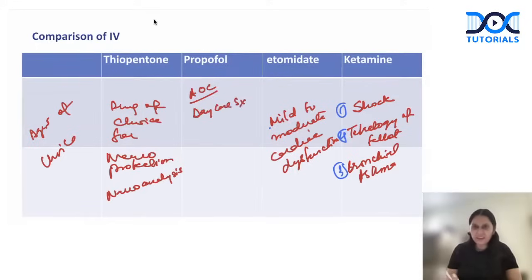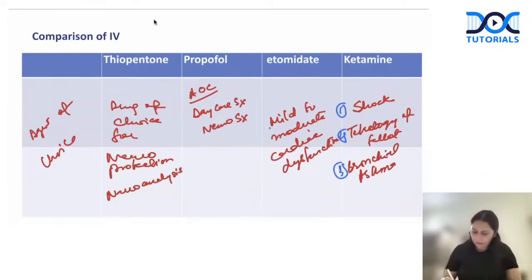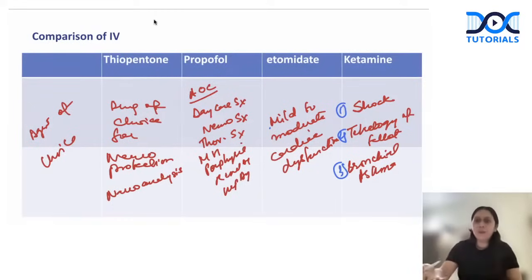I'm writing some and I will not write many. I'm writing the things which are most commonly asked. Neurosurgery, right? Got it? Let's say thoracic surgery, malignant hypothermia, porphyria, renal dysfunction, hepatic dysfunction. I mean, go on writing. I won't stop you, because for everything else it is propofol that we are using.